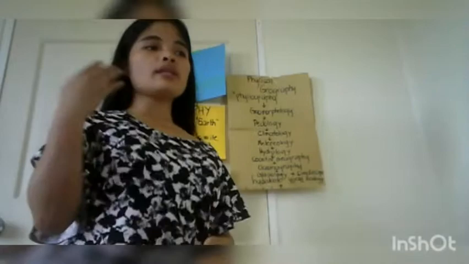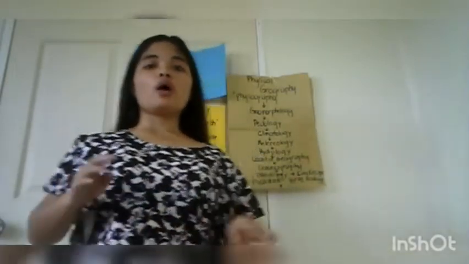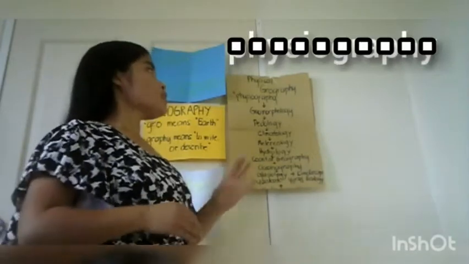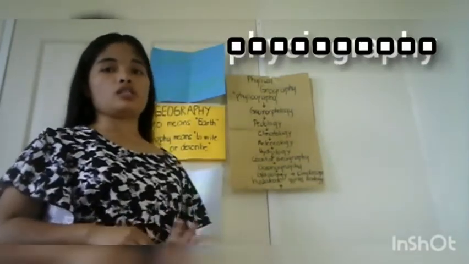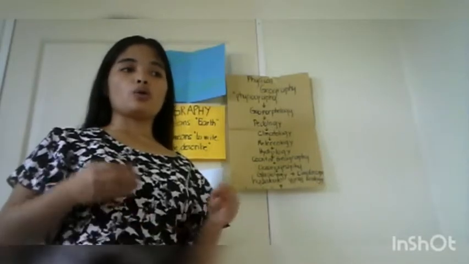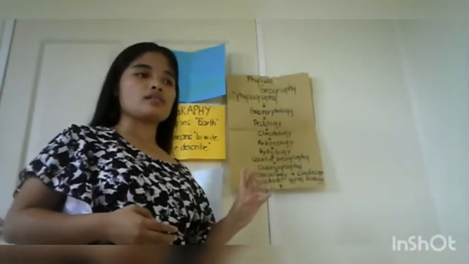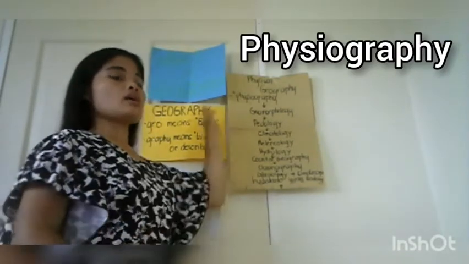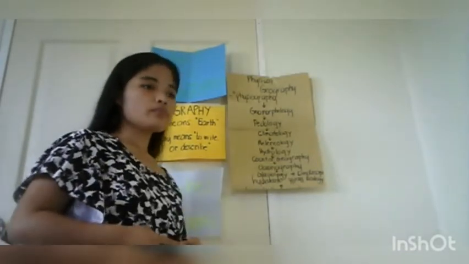Now, I will discuss one by one the meaning of those sub-branches and the meaning of physical geography.